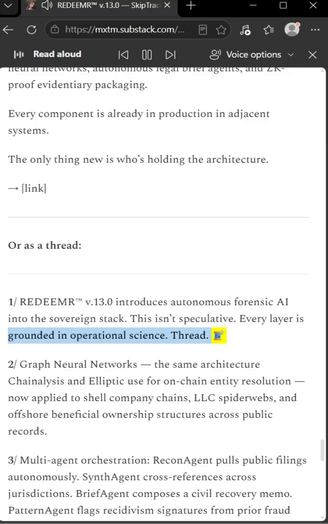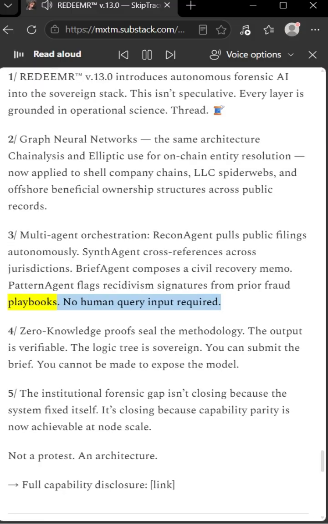Thread. 2/ Graph neural networks. The same architecture Chainalysis and Elliptic use for on-chain entity resolution, now applied to shell company chains, LLC spiderwebs, and offshore beneficial ownership structures across public records. 3/ Multi-agent orchestration. Recon agent pulls public filings autonomously. Synth agent cross-references across jurisdictions. Brief agent composes a civil recovery memo. Pattern agent flags recidivism signatures from prior fraud playbooks. No human query input required.